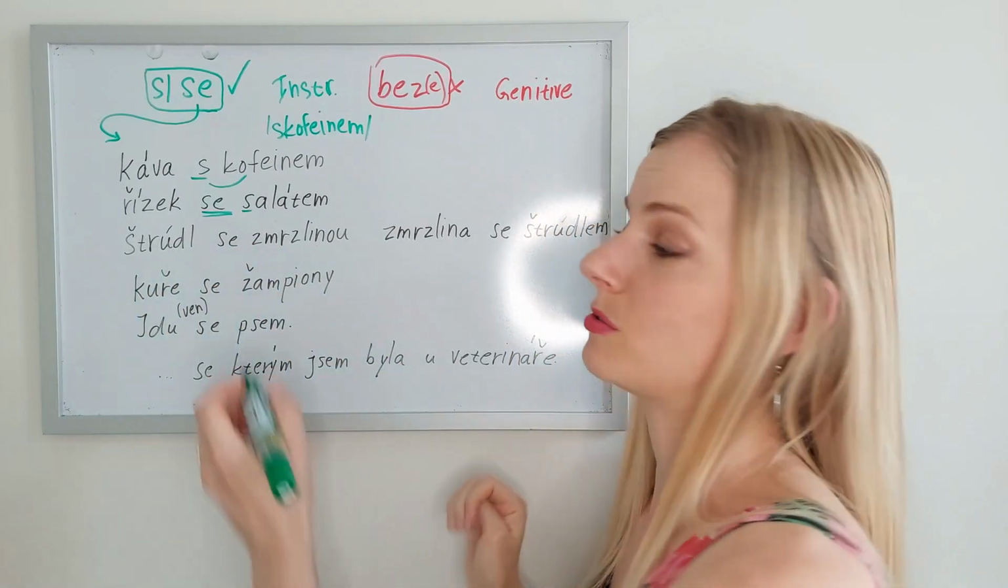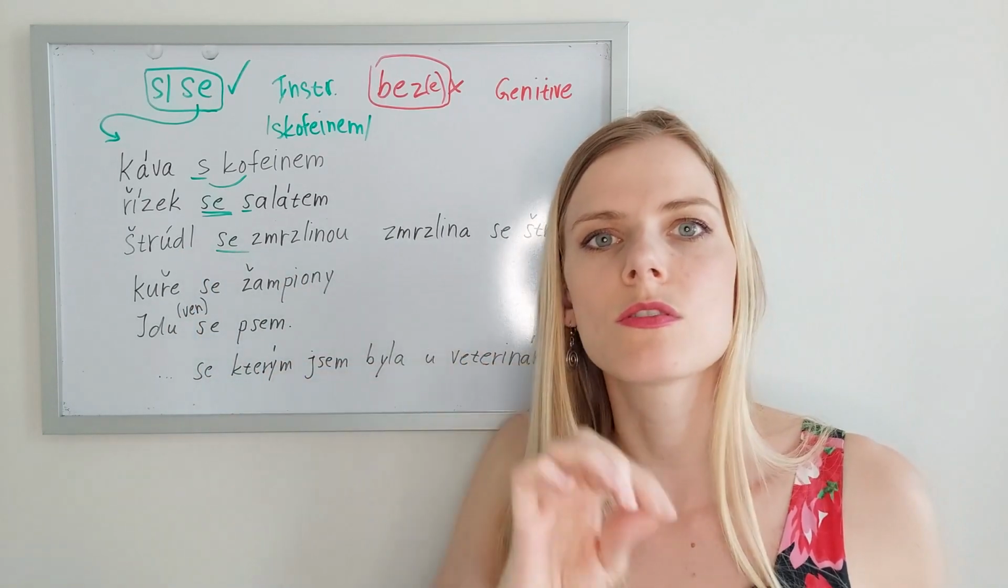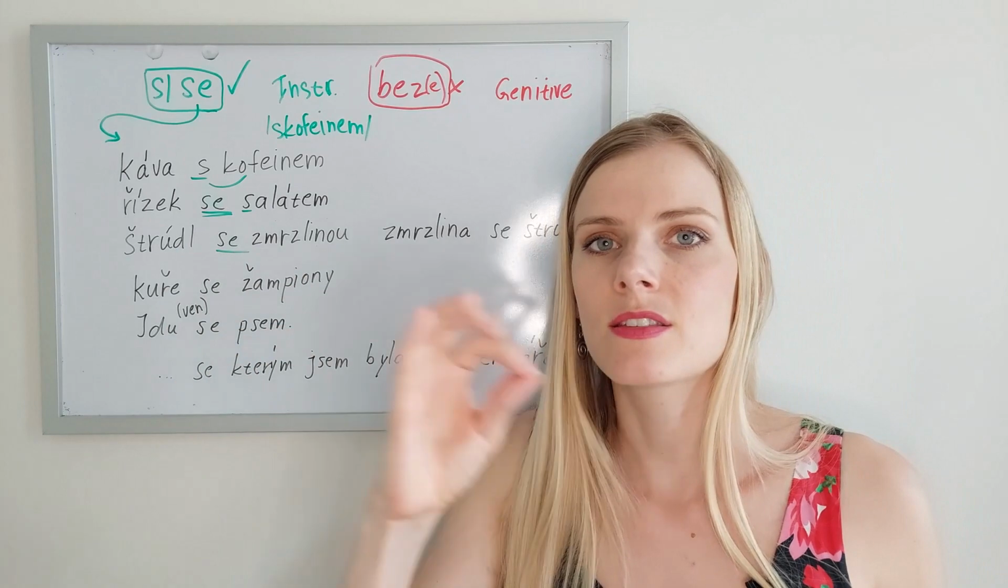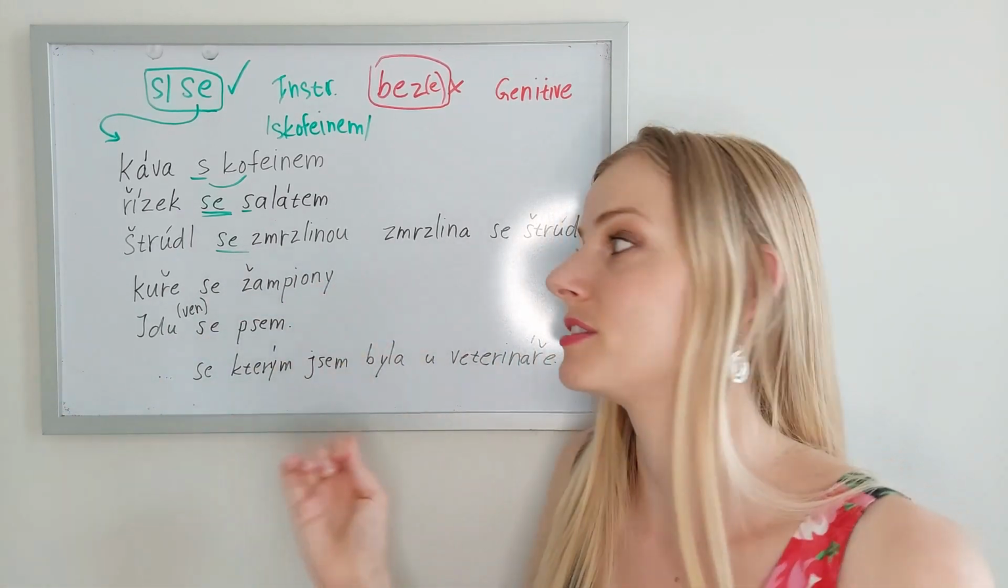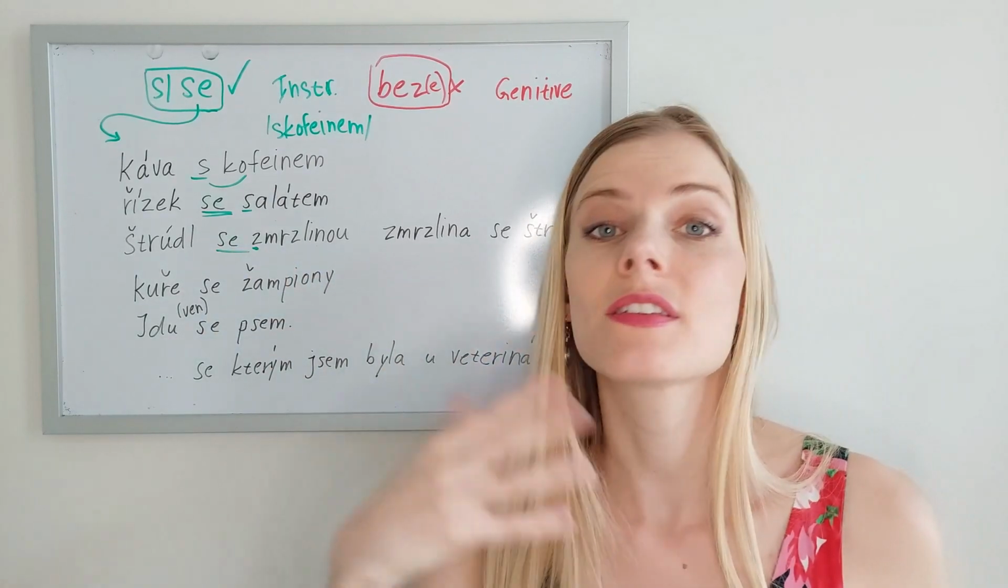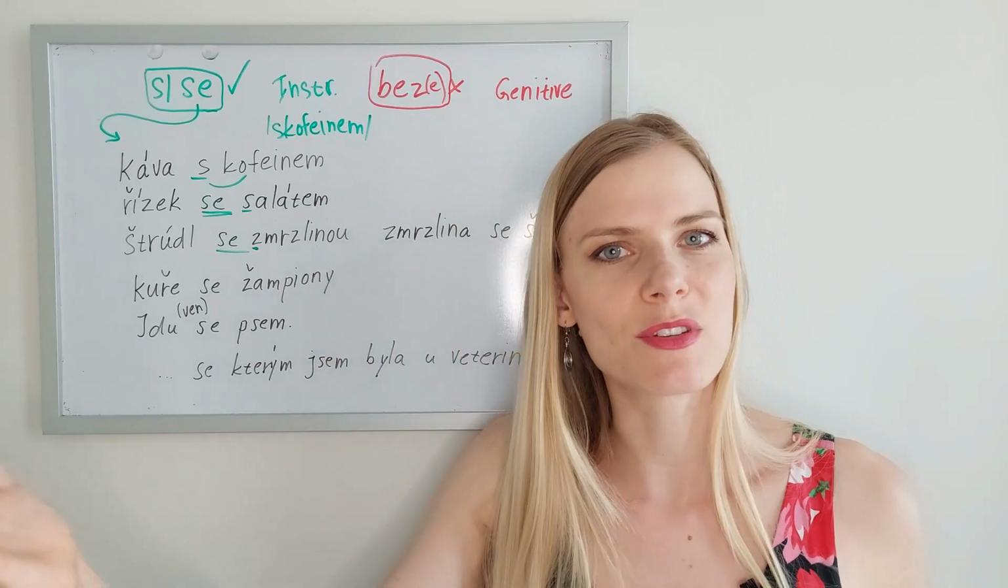Se zmrzlinou. We added E because Z is a very similar sound to S. Se zmrzlinou rather than s zmrzlinou. Strudel se zmrzlinou. Say it with me. Strudel se zmrzlinou.